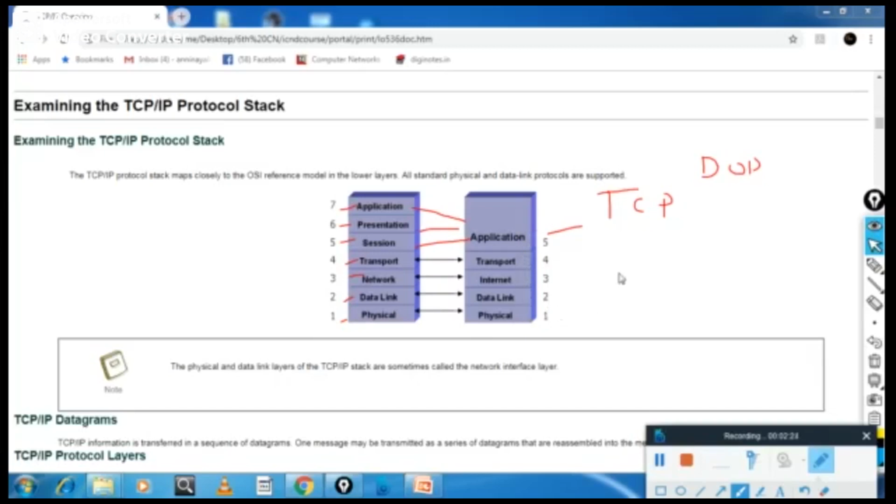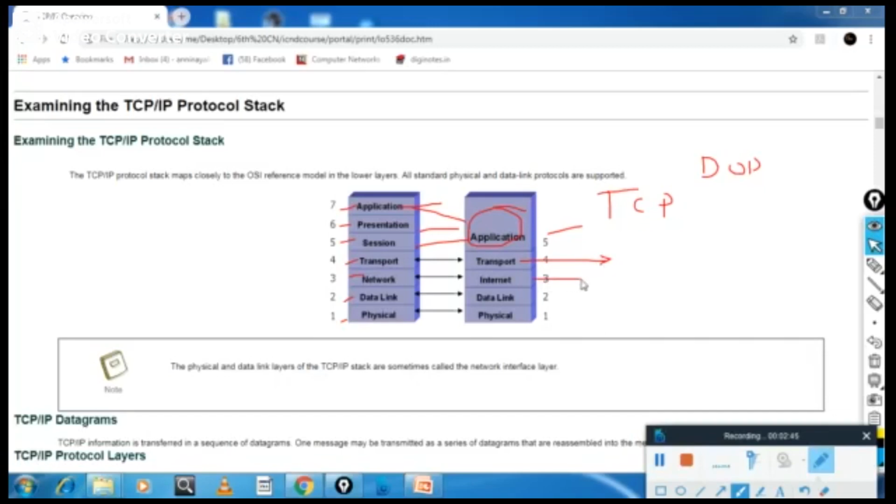Throughout our syllabus, module 1 deals with the application layer of the OSI model, and module 2 deals with the reliable and unreliable protocols TCP and UDP.